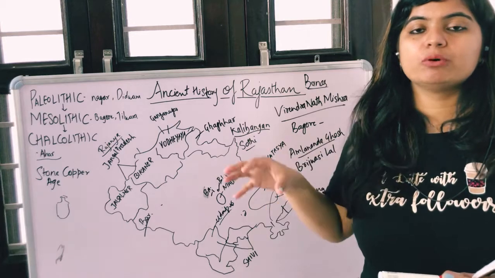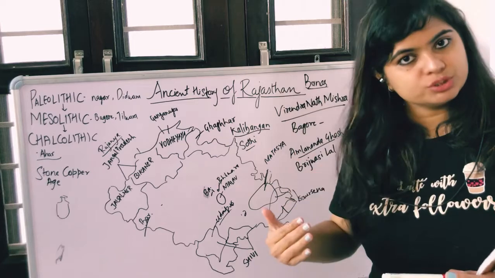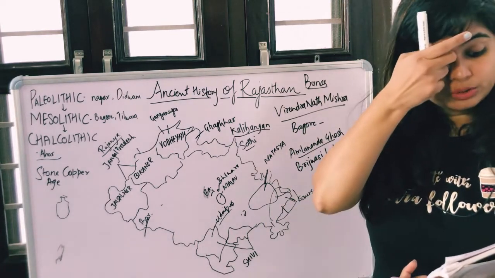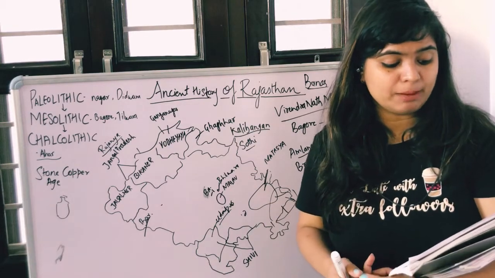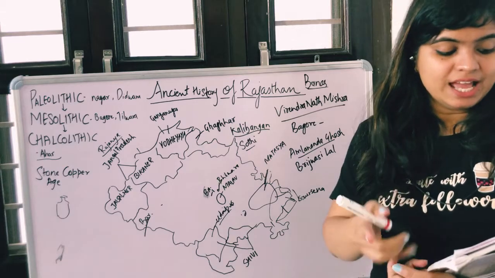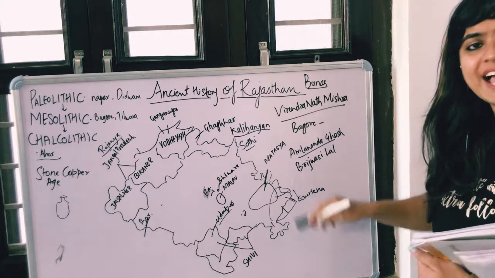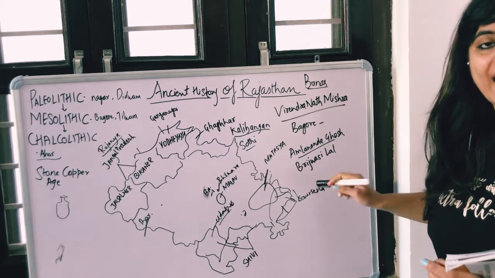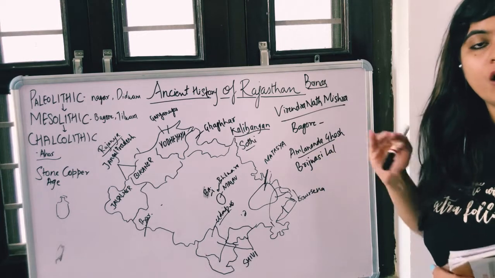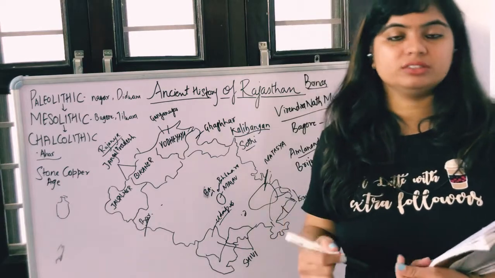So these were the portions which were sometimes known as Matsya Janpad, then later on Shursena Janpad, then later on Kuru Janpad. Okay, so the next Kuru Janpad has the capital called Indraprasth, and there we have the area of NCR. Kuru Mahajanpad has a capital area of Indraprasth, and there we can get to know that NCR belongs to the earlier times of Kuru Mahajanpad, which is Delhi and North Central region, right?